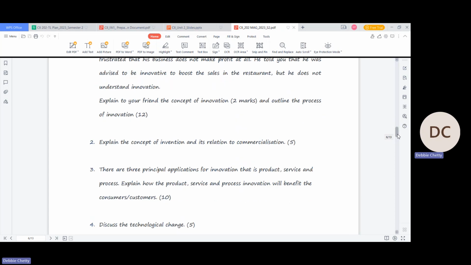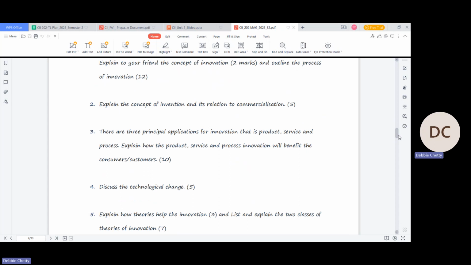Question 2, you need to explain the concept of invention and its relation to commercialization. So here as well, for 5 marks, we break it down. You have to first explain the concept of what is invention, and then you have to relate it to commercialization. Like I said, you'll find it in your study guide.